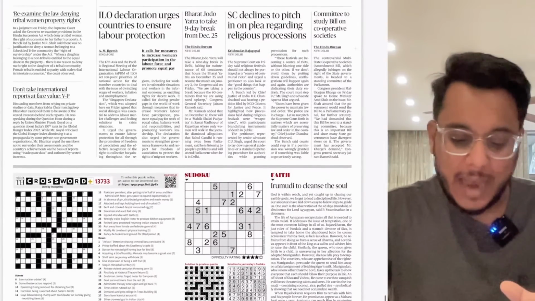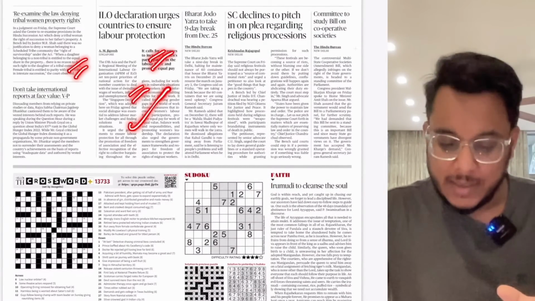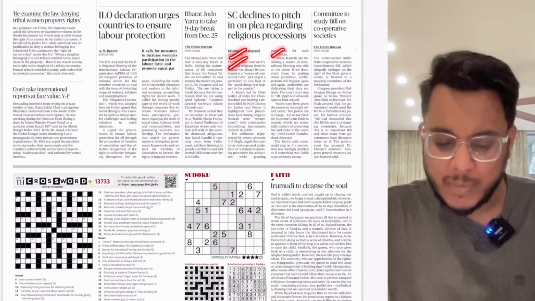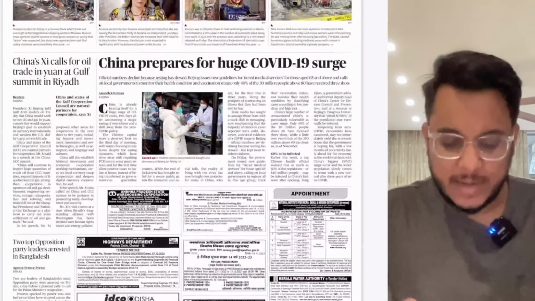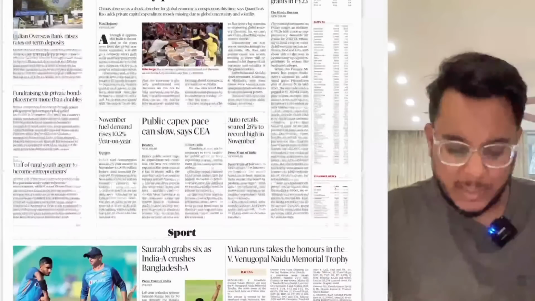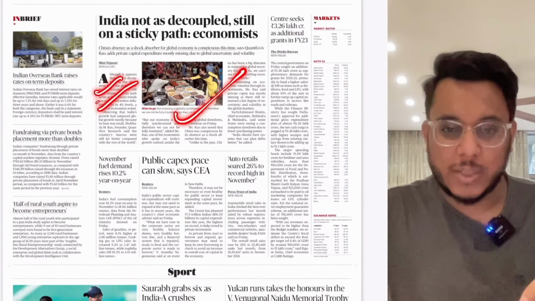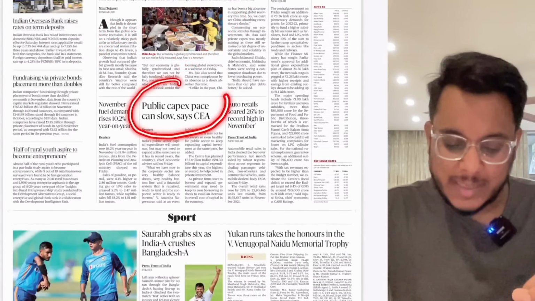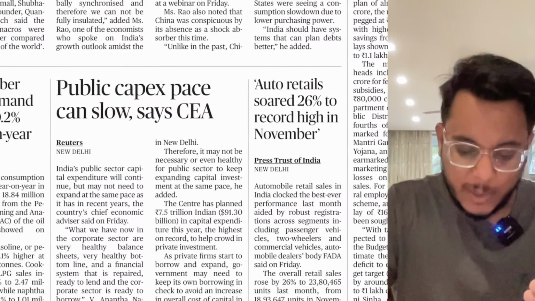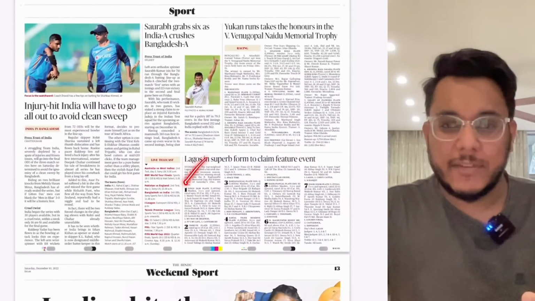Then further moving on, ILO Declaration urges countries to ensure labor protection. We'll see this particular article. Fine. Then Bharat Jodo Yatra 9-day break, not important. Supreme Court declines to pitch in on plea regarding religious processions. Then China prepares for huge COVID-19 upsurge, not important articles, guys, with respect to the examination. Then India not as decoupled. We'll see this particular article and what it is talking about. Public capital expenditure pace can slow, says CEA, that is the Chief Economic Advisor. Fine. Then after that, the corporate trends etc. are not important, and then we have the sports page.